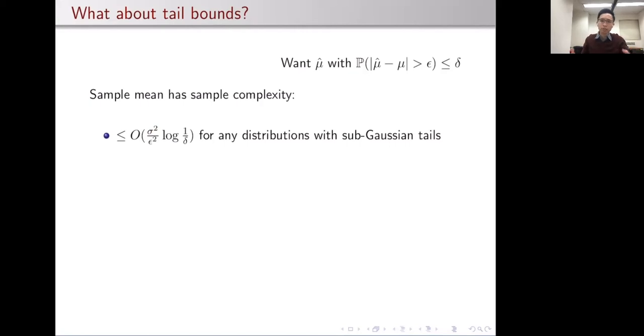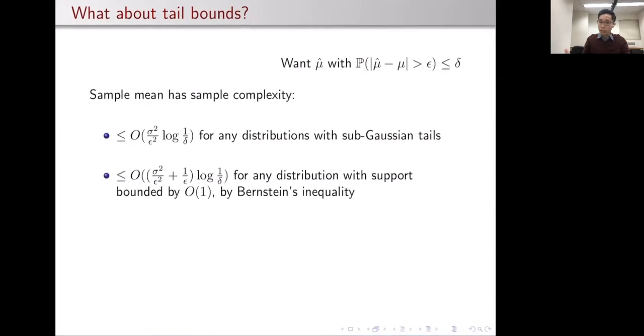But sub-Gaussianity is a really strong assumption. So let's take a look at a different tail bound and see what we can get. A good candidate is Bernstein's inequality, which makes a different assumption. It assumes that the distribution has support that is bounded within some constant width interval. And in this case, we get this new sample complexity expression, this bound.